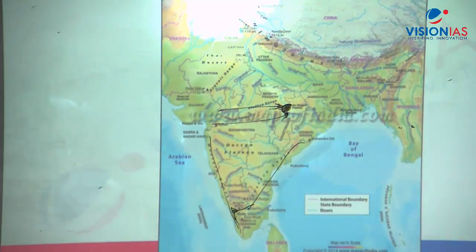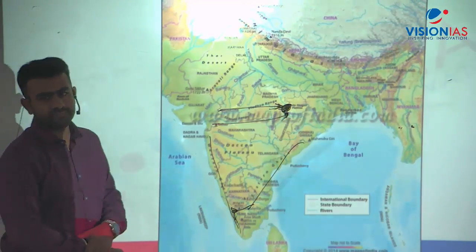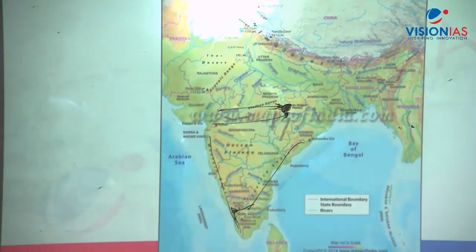Another important significance is that it has a biosphere reserve. Which biosphere reserve? Achanakmar-Amarkantak. That is also included under the UNESCO map. How many are there in UNESCO?